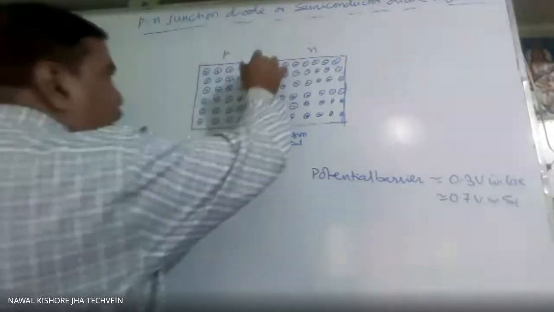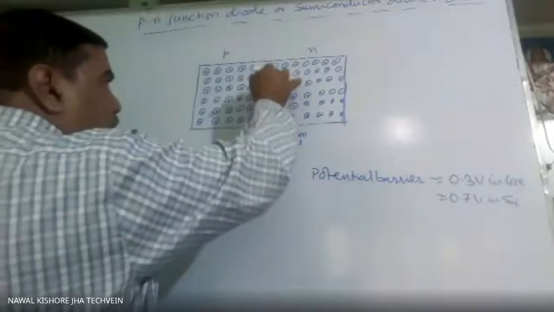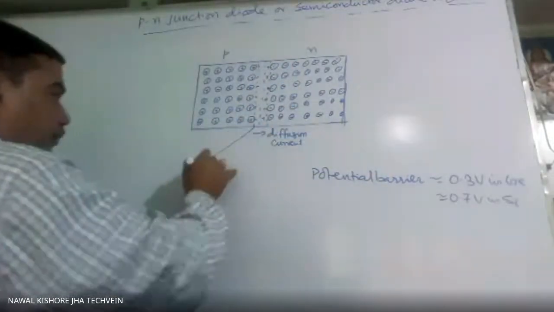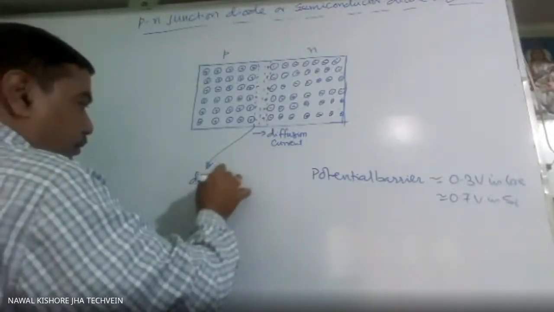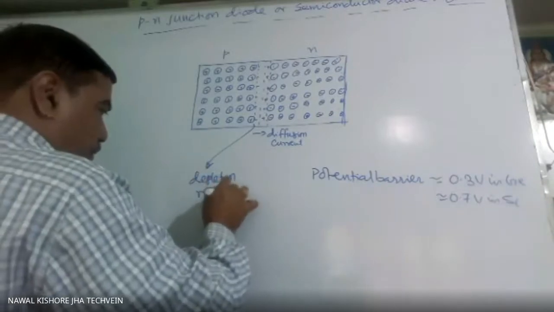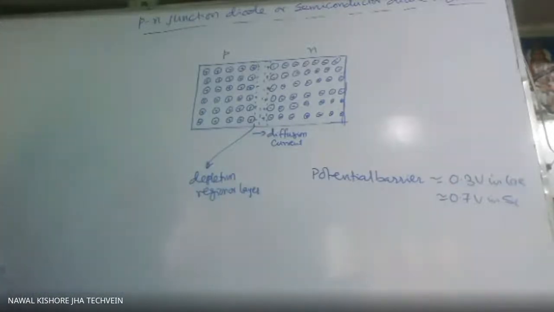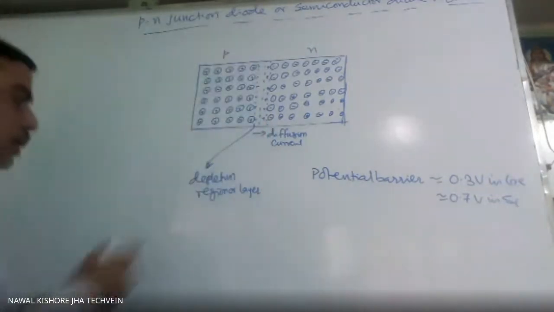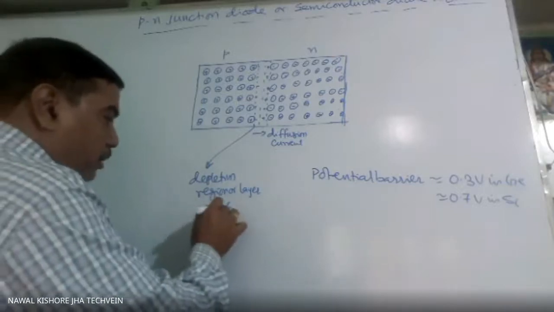And this region we call depletion region or depletion layer. That is, an electric field is produced in this region, and the thickness is of the order of 10 to the power minus 6 meter.